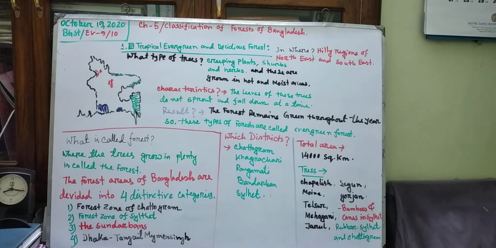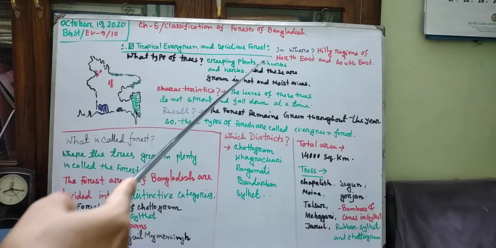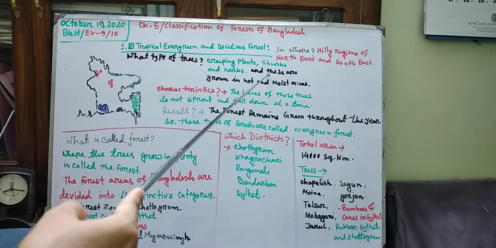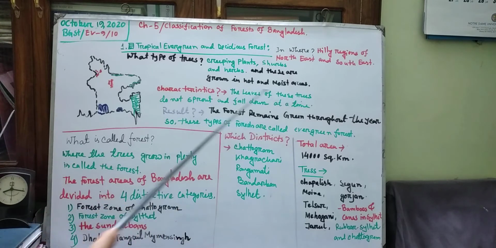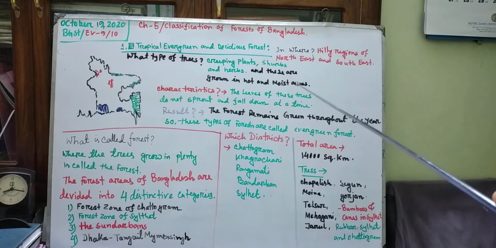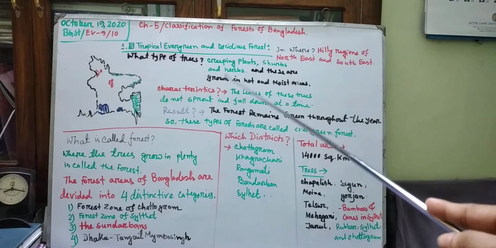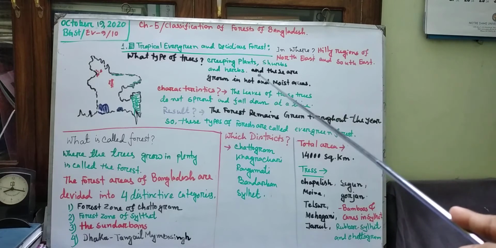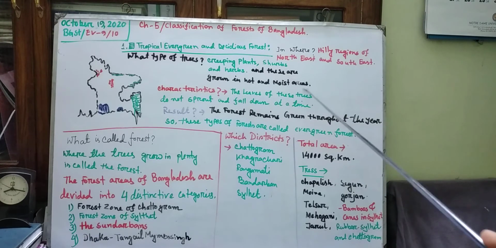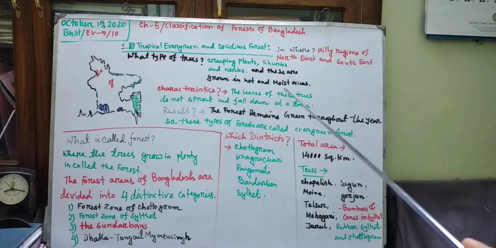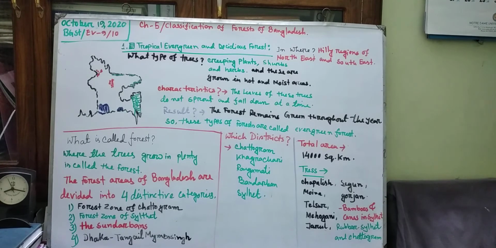Then what type of trees? That means what type of trees are grown here? Creeping plants, shrubs and herbs. And these are grown in hot and moist areas. In which type of areas? Hot and moist areas. These types of creeping plants, shrubs and herbs are grown in plenty. The question is divided into two parts. Answers: creeping plants, shrubs, herbs, etc. And these are grown in hot and moist areas. Two portions: hot and moist areas are needed for these portions, for this type of trees.